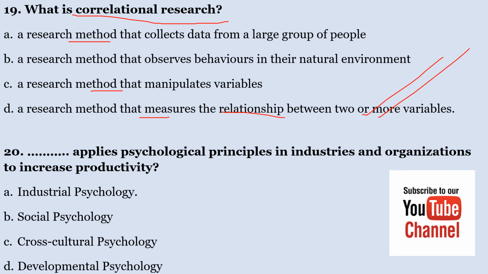Number 20, dash applies psychological principles to industries and organizations to increase productivity. A, industrial psychology. B, social psychology. C, cross-cultural psychology. D, developmental psychology. Which field applies psychological principles to industries and organizations? The correct answer here is industrial psychology.